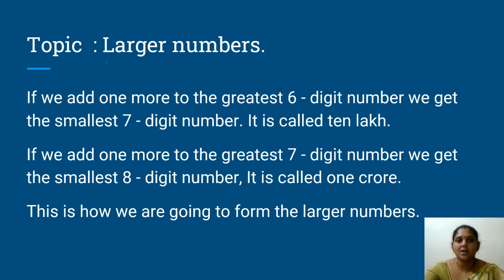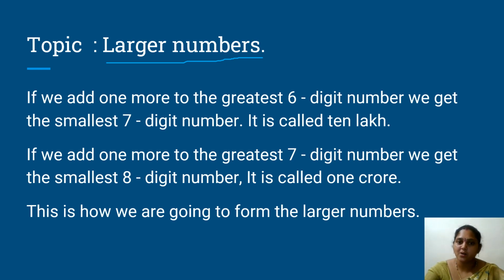Now see what are larger numbers. If we add one more to the greatest 6-digit number, we get the smallest 7-digit number. It is called 10 lakhs. If we add one more to the greatest 7-digit number, we get the smallest 8-digit number. It is called 1 crore.